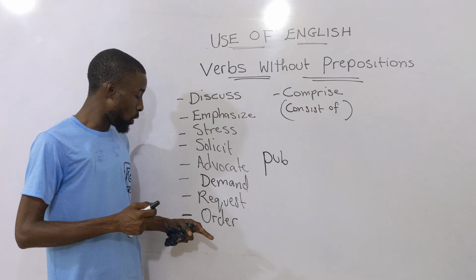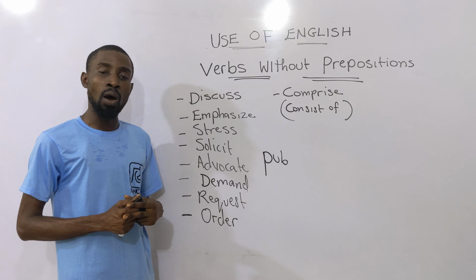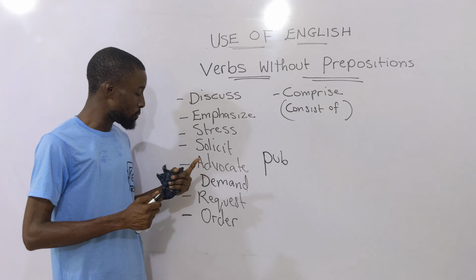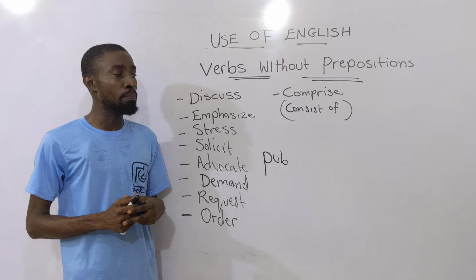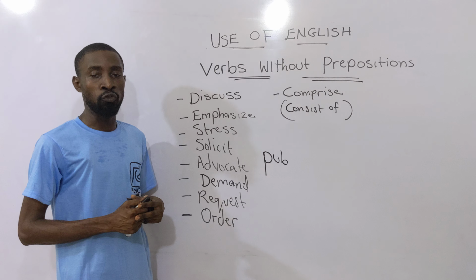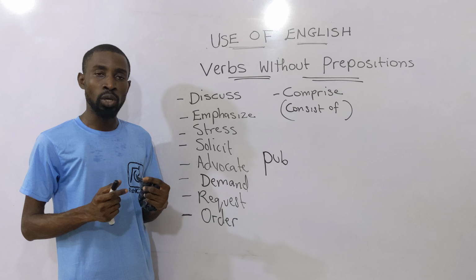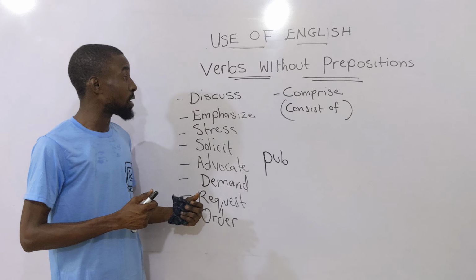All right? But when you use it as a noun, then just be rest assured that it can go with for. For example, "The chairman made an order for a bottle of drink at the pub." You can see that order behaves just like demand and request respectively.